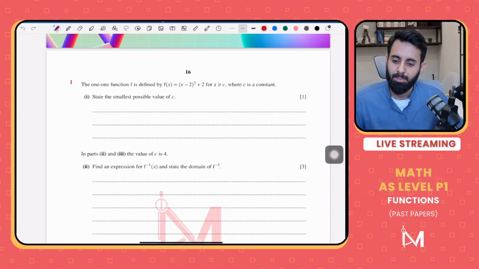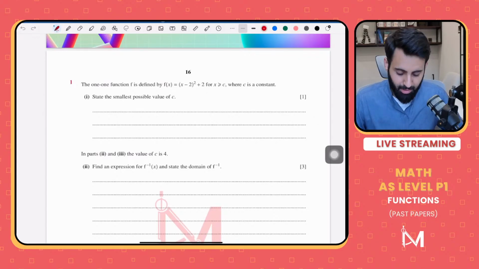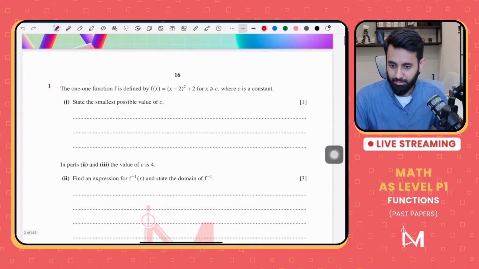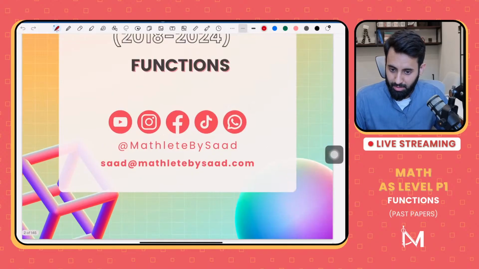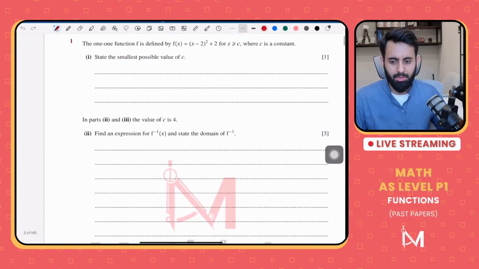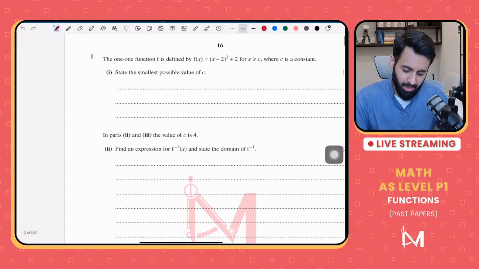Acha, how much past papers to do? At least bare minimum, I would say 5 years. But even if after 5 years you're not feeling confident, you're not getting a good score, or you're not being able to finish the paper in time, then do another 5. How long do you intend to stream? This will probably be, I think, 2 hours max, hour and a half, 2 hours. Let's see. Anyway, so I'm going to start.